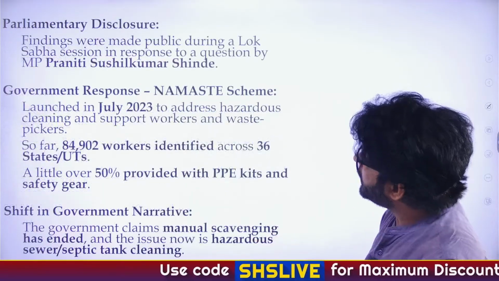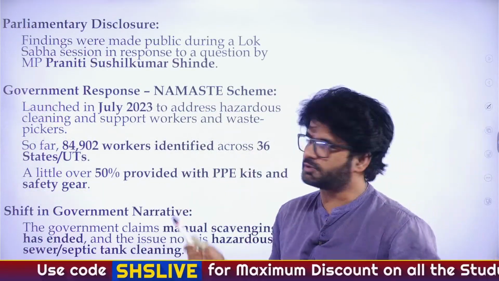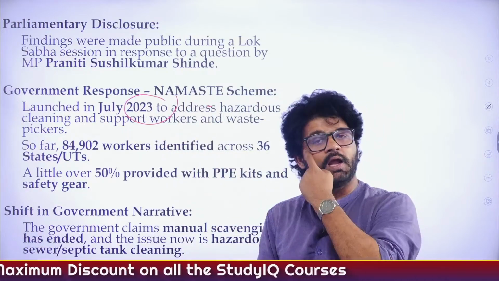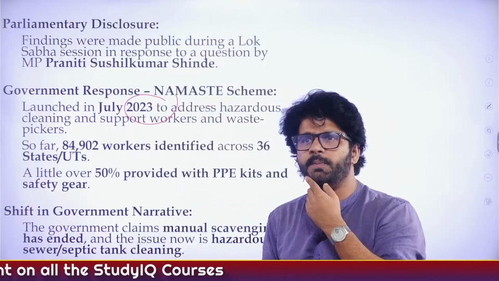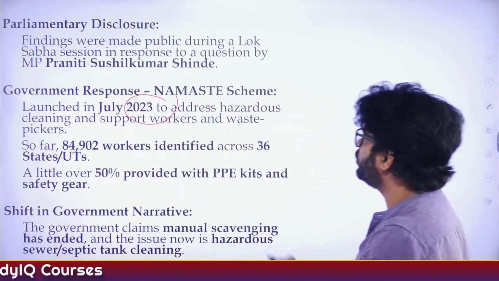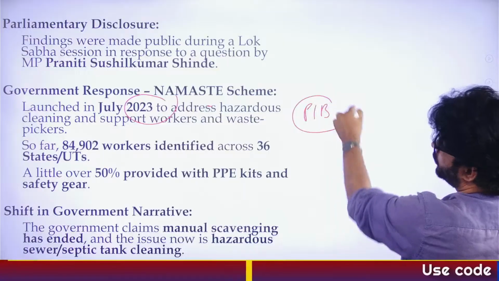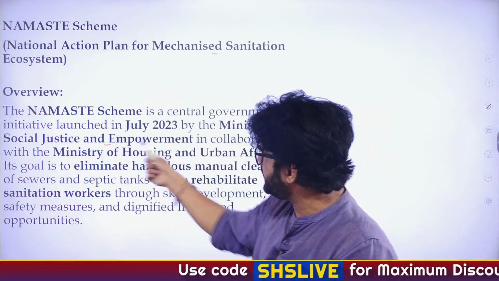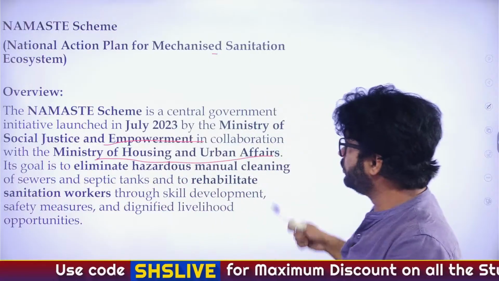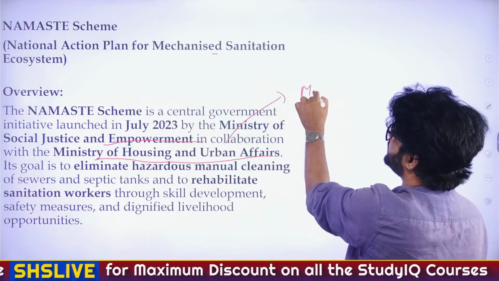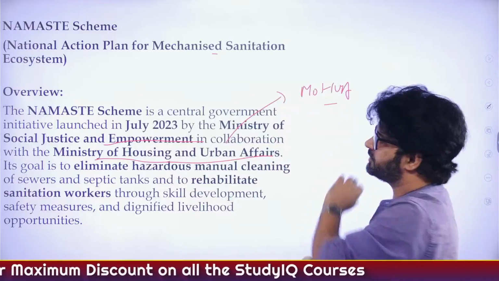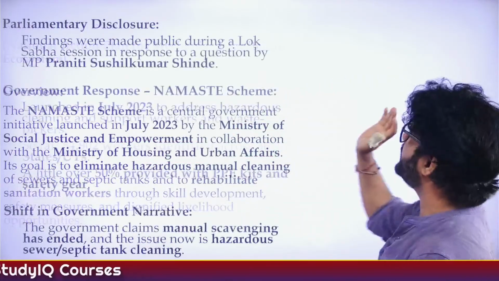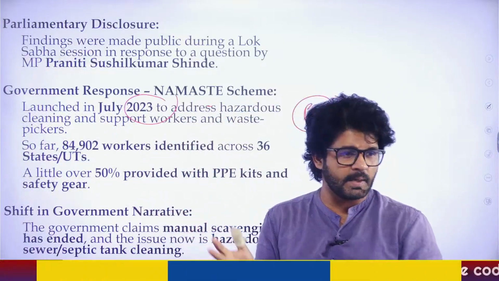What can you do? Now, what is important from an exam perspective? When was it launched? Which ministries are involved? It's not the work of a single ministry. In fact, if you go to the Ministry of Social Justice and Empowerment, you will see it on their website. But when you go to PIB, Press Information Bureau, you will realize that multiple ministries are involved in the Namaste scheme. Ministry of Social Justice and Empowerment, as well as MoHUA, who is the brother of Nirahua Rickshawala, which is one of your favorite movies. Okay, so MoHUA and the Ministry of Social Justice and Empowerment are involved in this Namaste scheme.